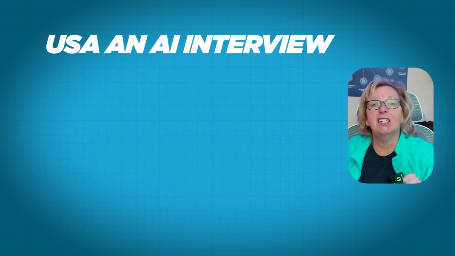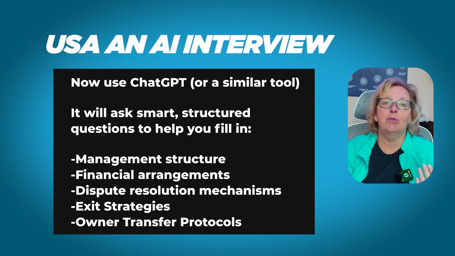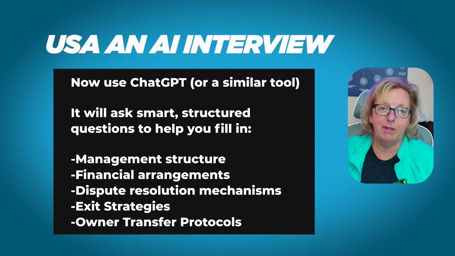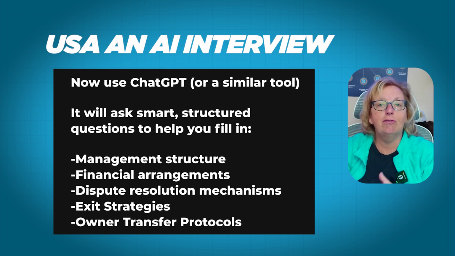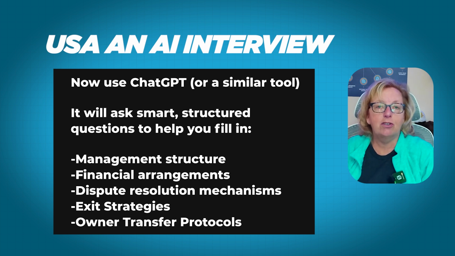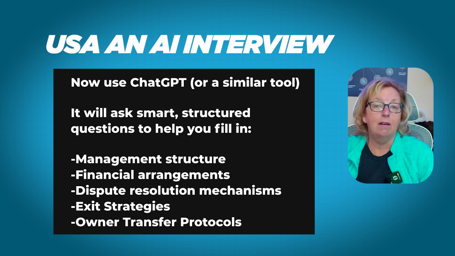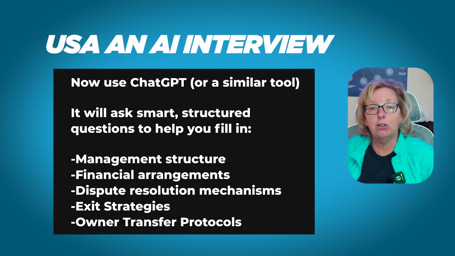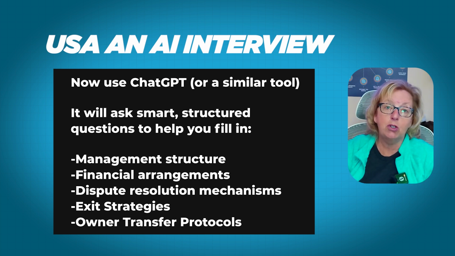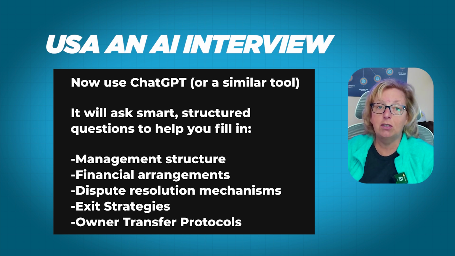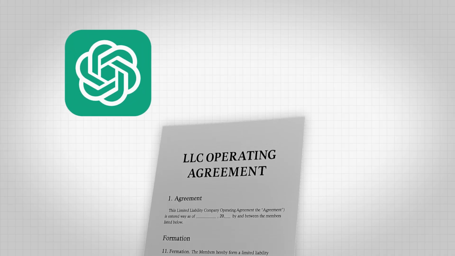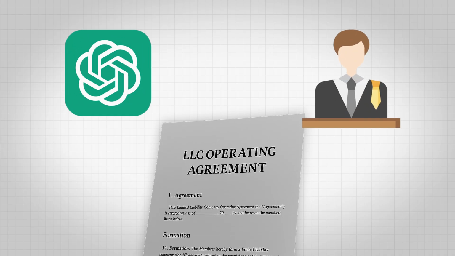Step 3, conduct a guided AI interview. Now, this is a really exciting part and where all the magic happens. Use ChatGPT to interview you systematically. The tool will ask targeted questions about your business, walking through each section of the agreement. It'll prompt you for specifics about things like the management structure, your financial arrangements, dispute resolution mechanisms, exit strategies, owner transfer protocols. All of those will be included. The AI will help you create a customized document that feels like it was drafted by a local attorney, but at a fraction of the cost.